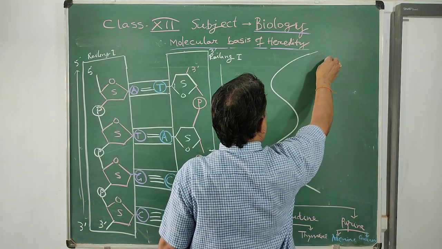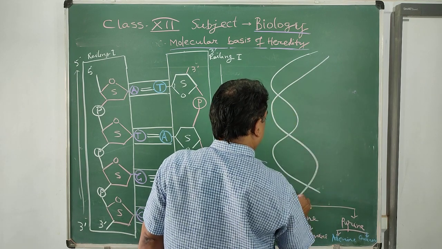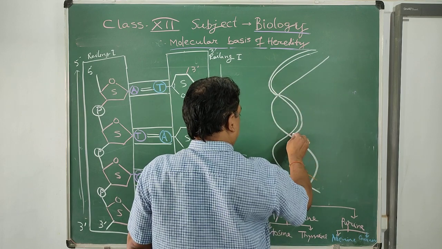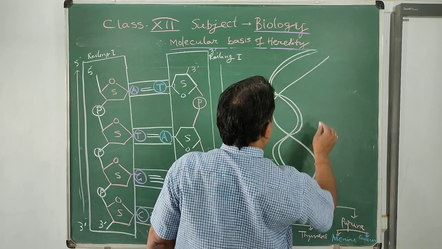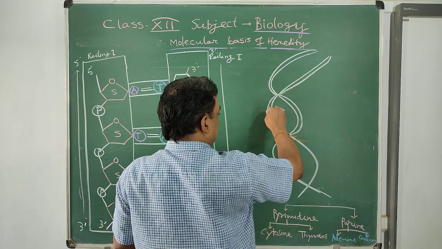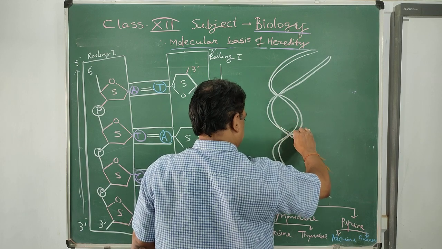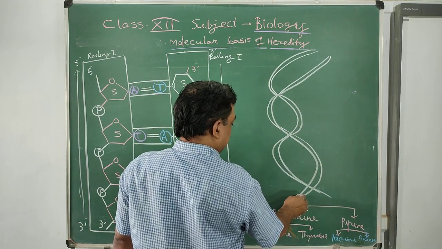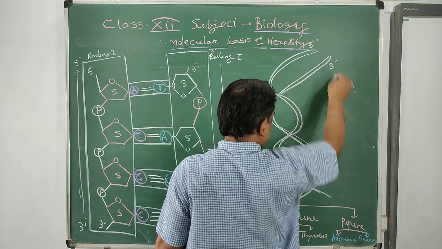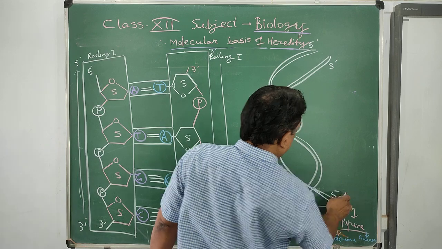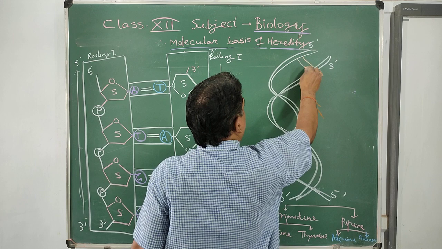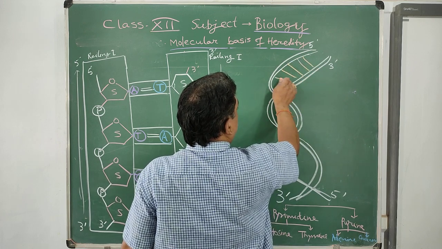It is a short segment of double stranded structure. There is 3' and 5', and 3', 5'. The strands are joined by nitrogen bases.